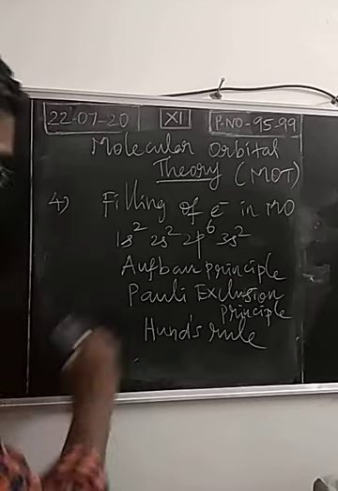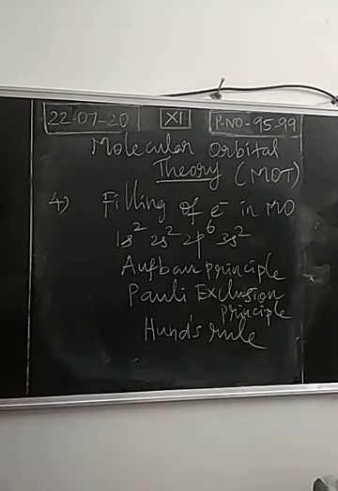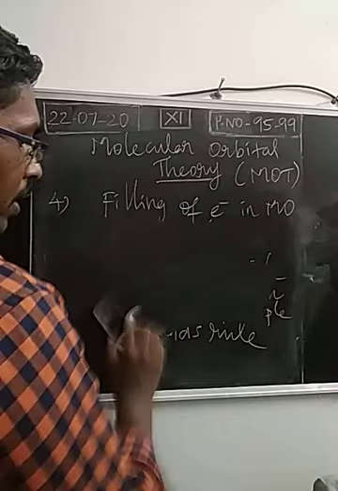So we have some basic principles for filling of electrons in the orbitals. These are the principles which are useful to fill the electrons in the atomic orbital. The same principles are applicable for molecular orbitals also. When electrons are filled in molecular orbitals, we have to fill the lower energy orbital first, then the higher energy orbital. Then maximum 2 electrons only should be in a molecular orbital. Then when degenerate molecular orbitals are filled, first each molecular orbital will be filled by a single electron. Then only pairing will take place. So this is point number 4. Point number 5, important.